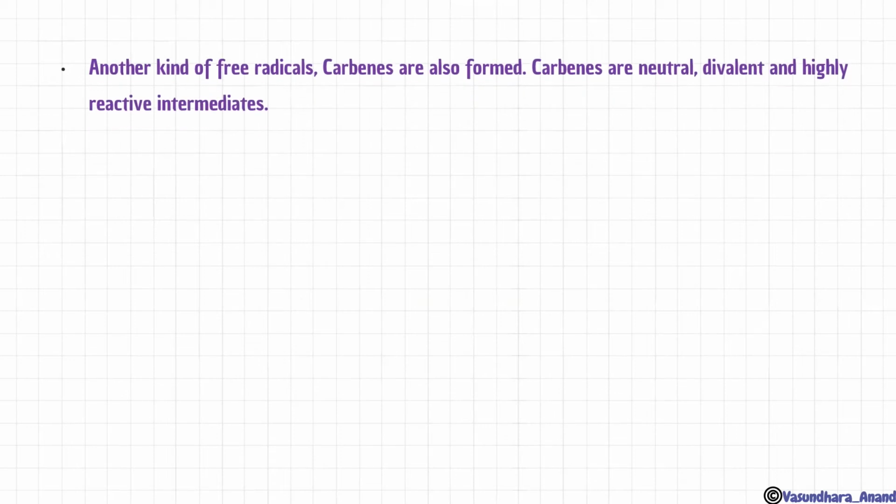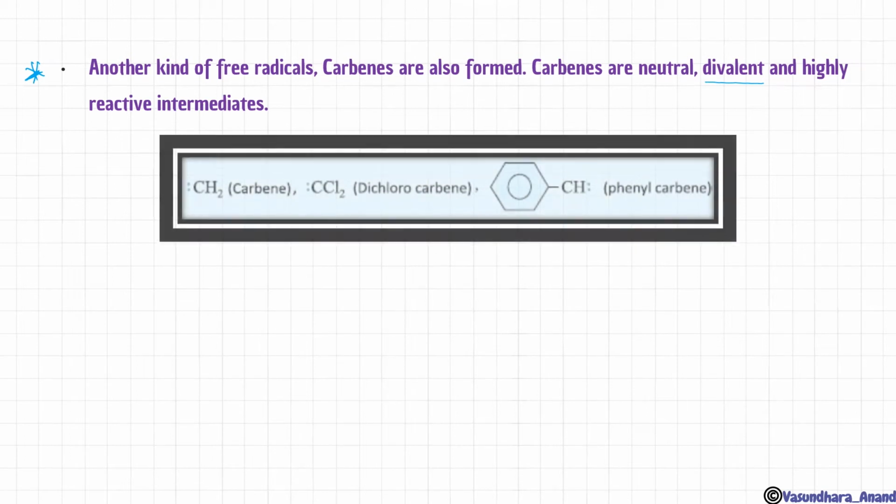Now another kind of intermediate, carbenes, are also formed. Carbenes are neutral, divalent and highly reactive intermediates. That is the point you have to learn. Learn this for now. So carbene is also called a free radical, but what is the difference in this? It has a paired electrons. Got it? It is divalent, it is paired. In a free radical we talk about a single odd electron, but here the carbene has paired electrons.